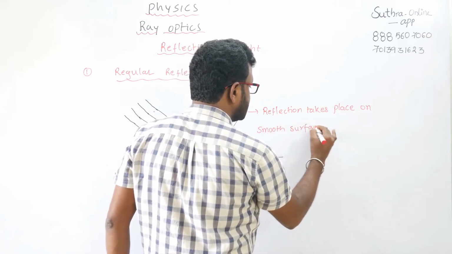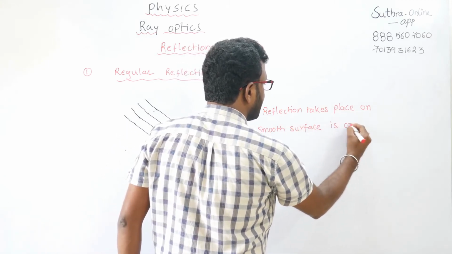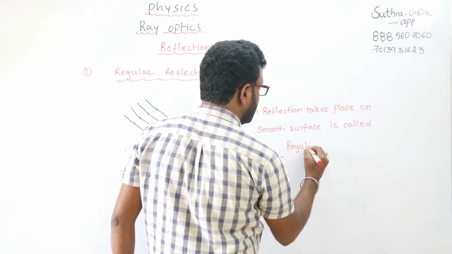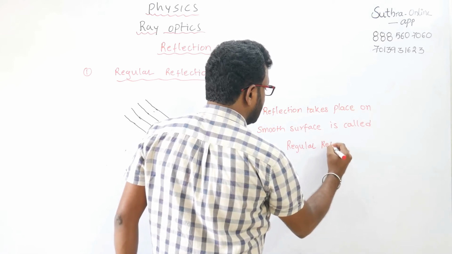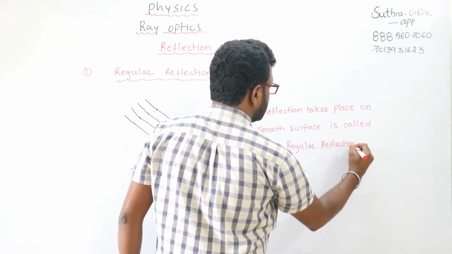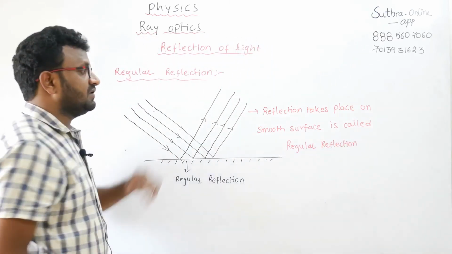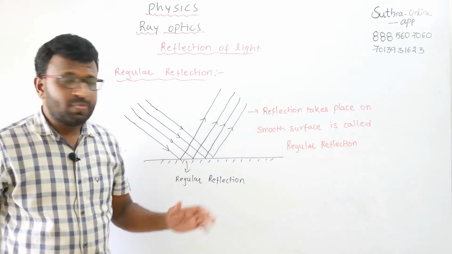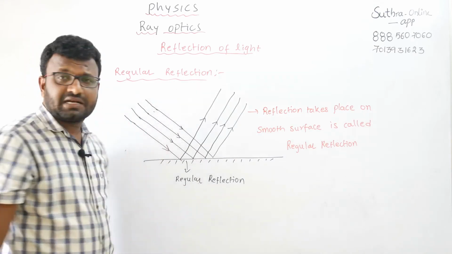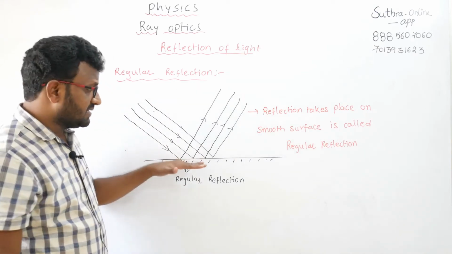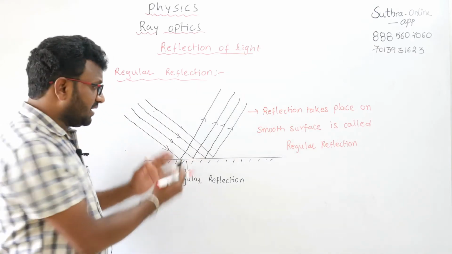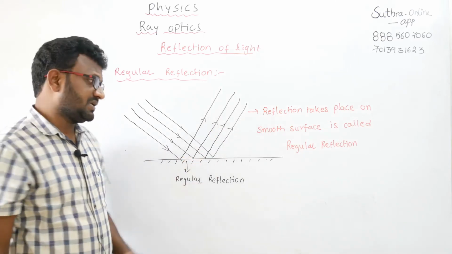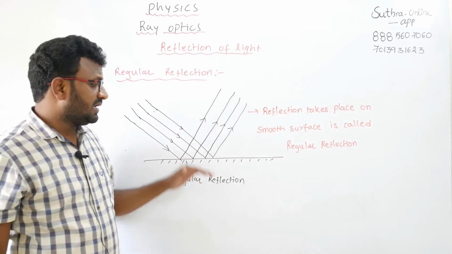Reflection on a smooth surface is called regular reflection. So this is the first one. See here, in regular reflection the incident rays are coming parallel to each other and incident on the plane mirror. Then after the reflection, the reflected rays pass parallel to each other. So this phenomenon is called regular reflection.